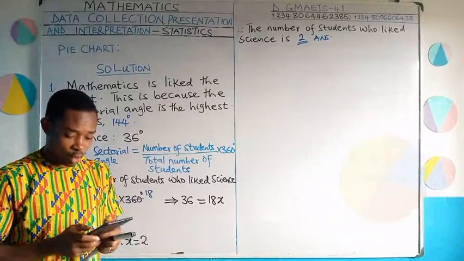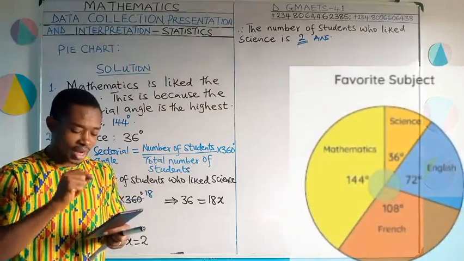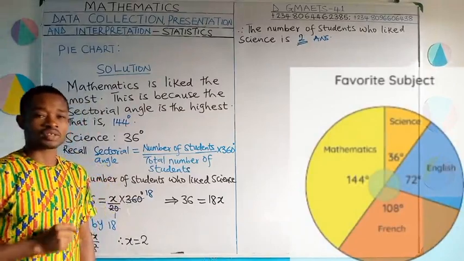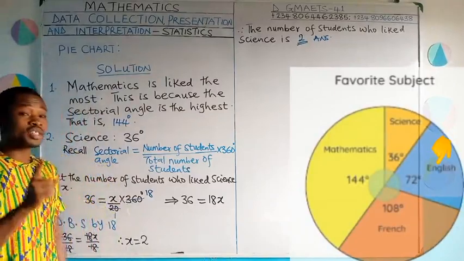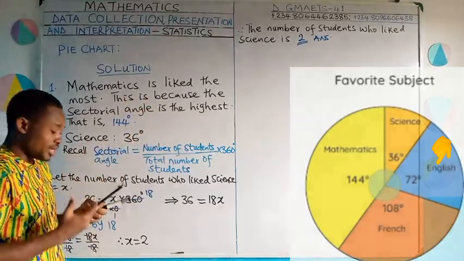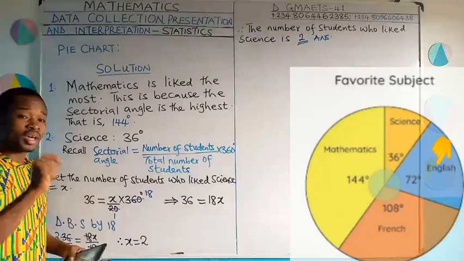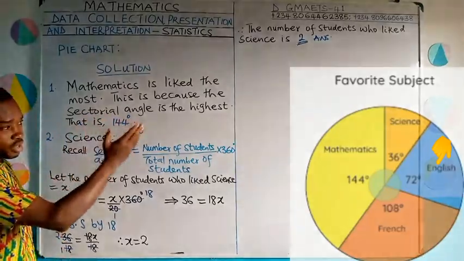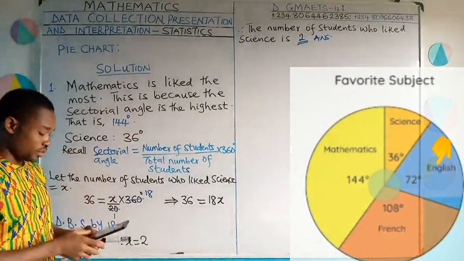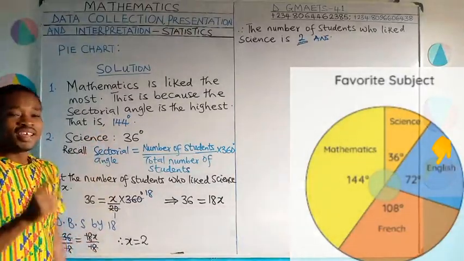This takes us straight on to question number 3. What is the probability that a student selected at random has English as his favorite subject? So how do we solve this question? Once again, go to the pie chart. We are looking for the probability that if you select a student, the student's favorite subject will be English. So we go straight on to our pie chart and check the sectorial angle of English. The sectorial angle of English there is 72.